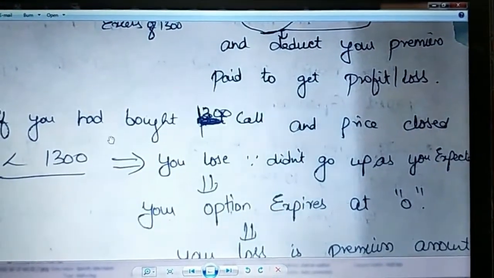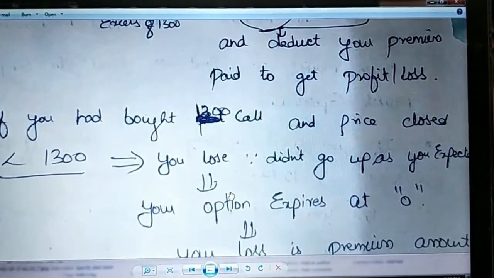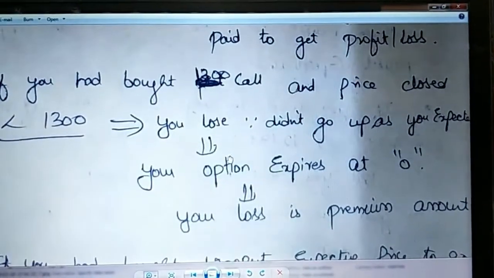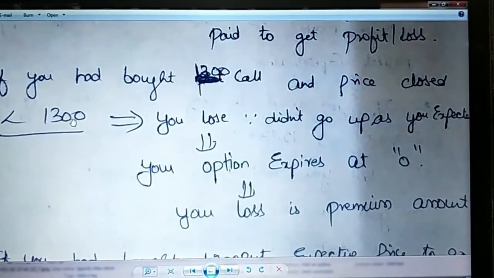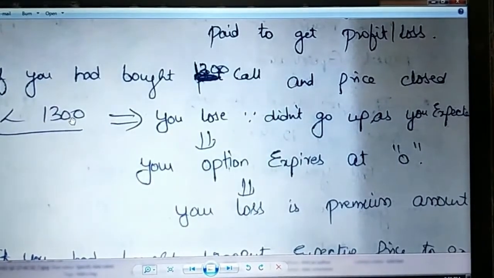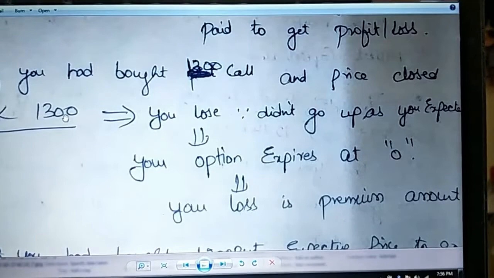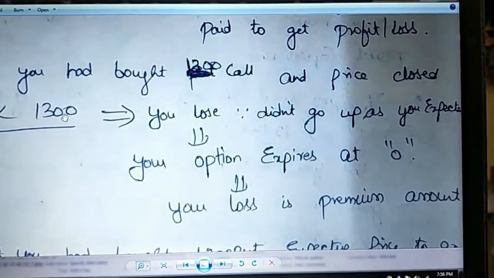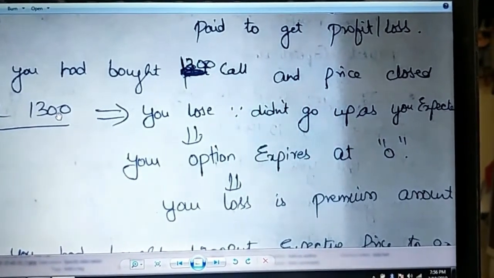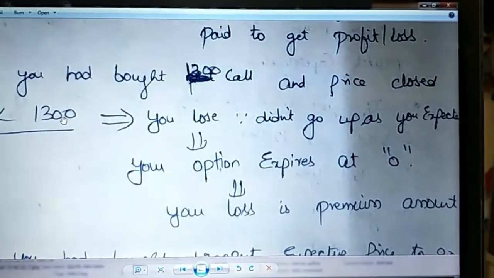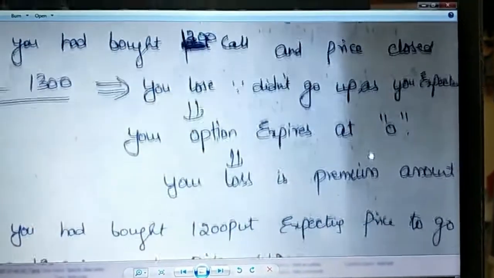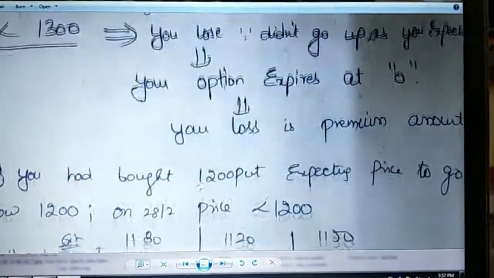Now what was the scenario if you had bought a call and the price closed less than 1300? Expired. What was your expectation? More than 1300. It didn't move. Suppose 1290 or 1280. It didn't move more than what you expected. So your option expires at 0, and your loss will be the premium which you paid.